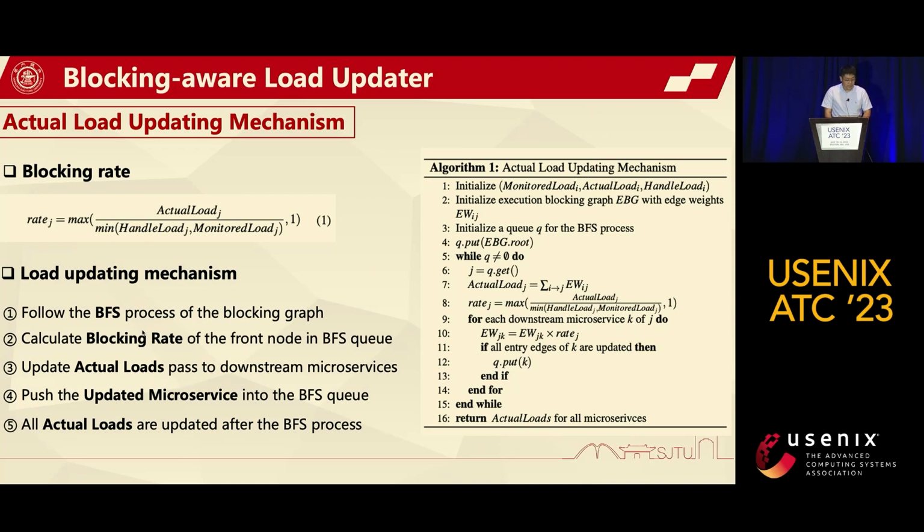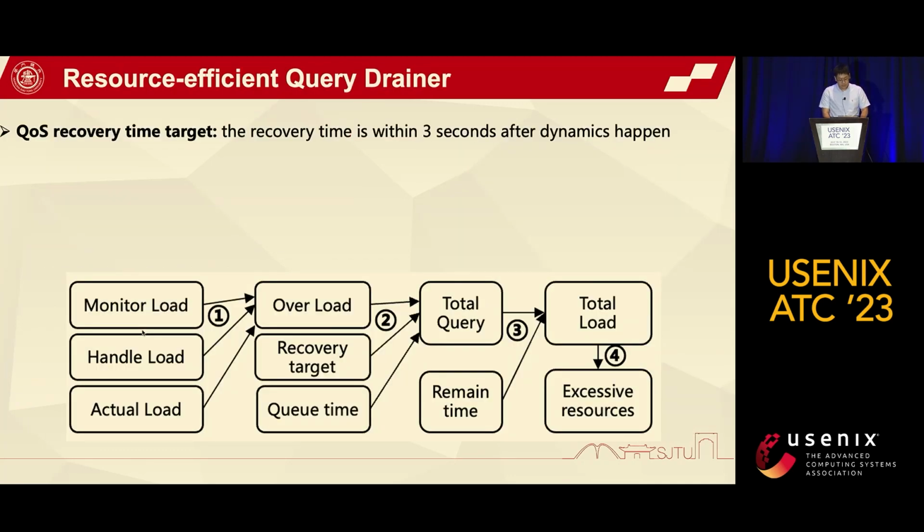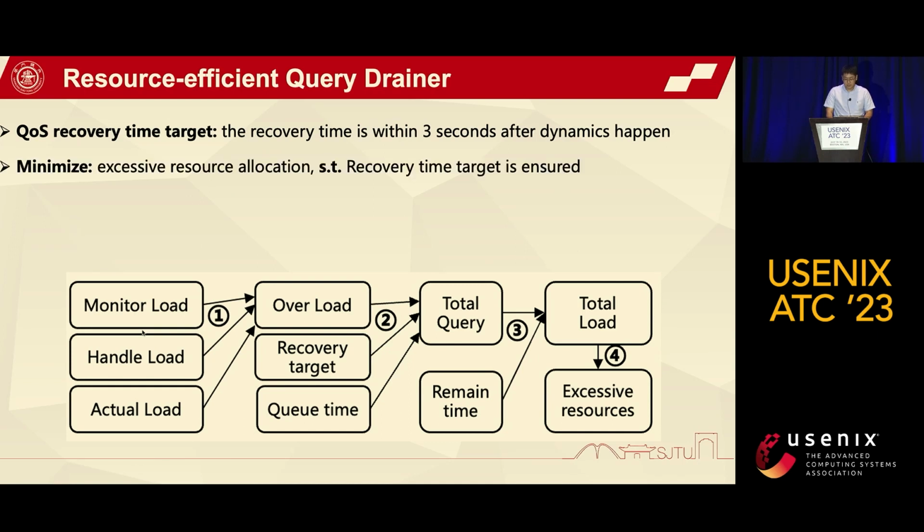Please refer to our paper for more design details about this model. For the query joiner, we first set the queue's recovery time target for the microservice application. For example, the queue's recovery time is within 3 seconds. Therefore, the excessive resource allocation of microservices can be described as minimizing the excessive resource allocation while ensuring the recovery